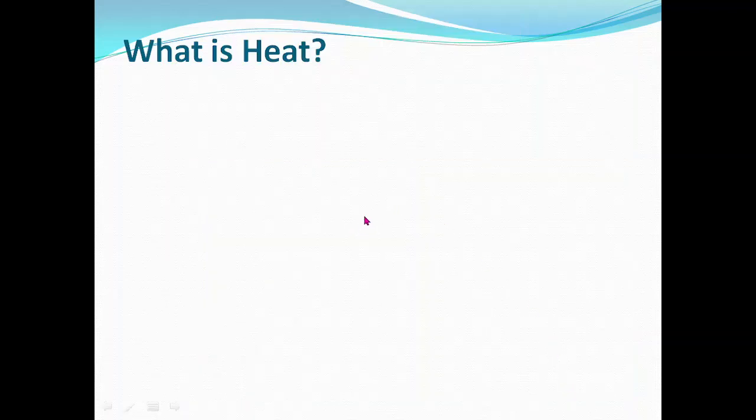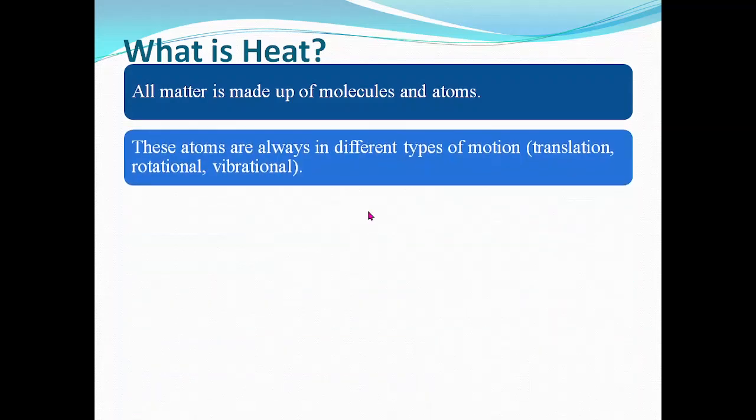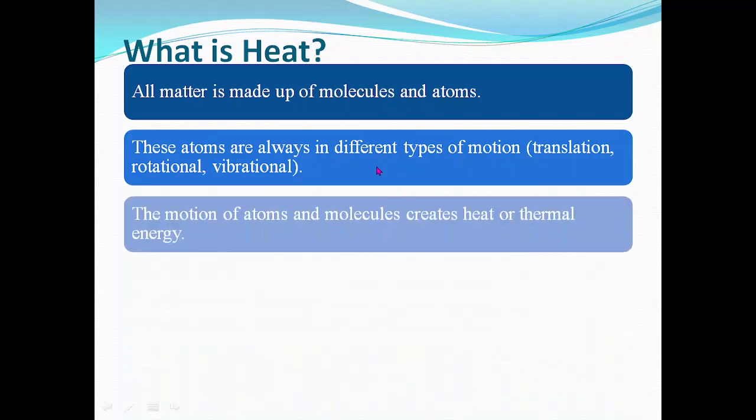Now, before seeing what is transfer of heat, we will consider what is meant by heat. All matter are made up of molecules and atoms. These atoms are always in different types of motion. We know that these motions are translational motion, rotational motion, vibrational motion.